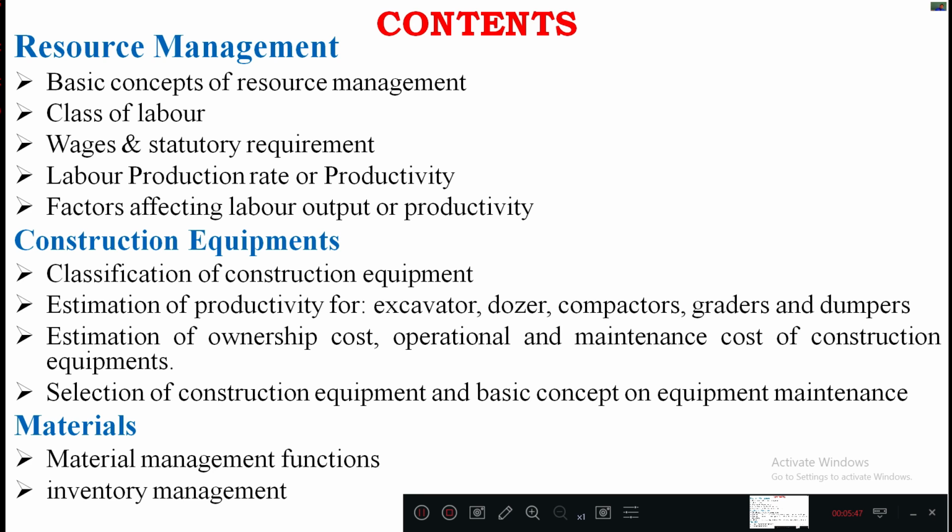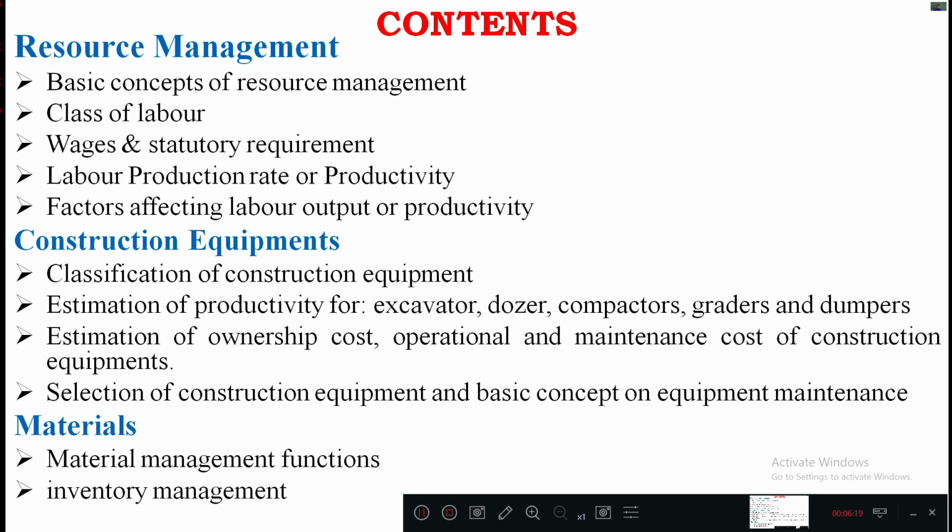I mean, whether you need to purchase any equipment or whether you need to hire those equipment in the construction industry. So that is purely dependent upon how exactly you need to utilize it, whether you require it for longer days or whether you need to use it for a shorter period of time. So that depends upon whether you need to purchase or whether you need to hire. So that again depends upon the total quantity of the work which is carried out by those equipment.